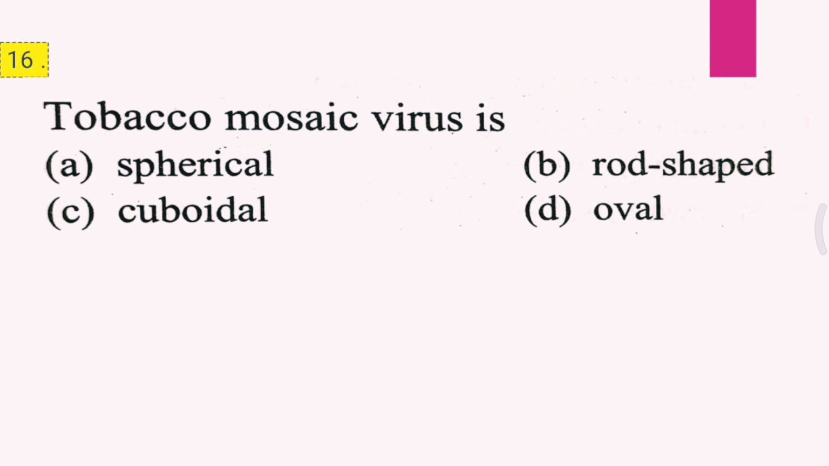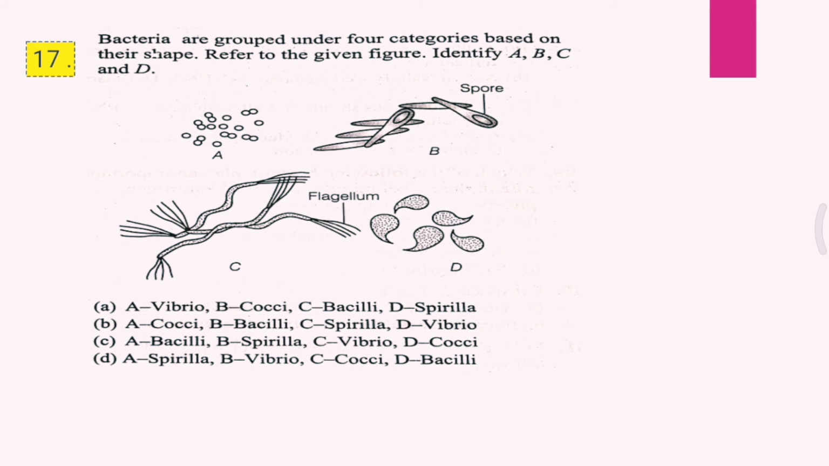Question 16. Tobacco mosaic virus is A. Spherical, B. Rod shaped, C. Cuboidal, D. Oval. And the correct answer is B, that is rod shaped.